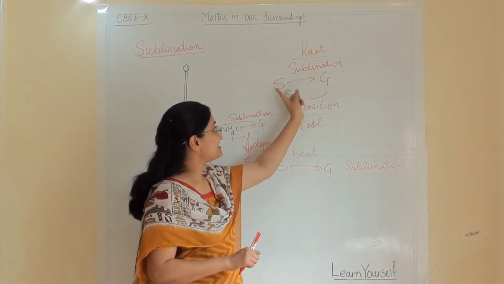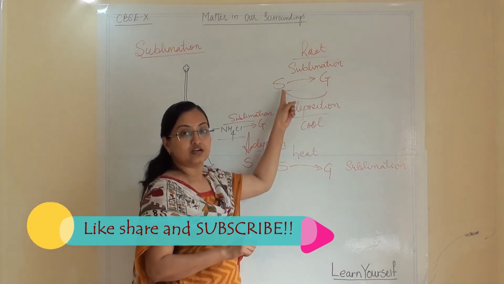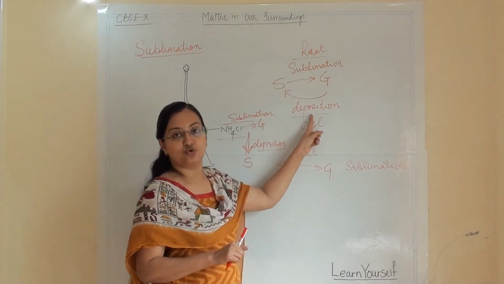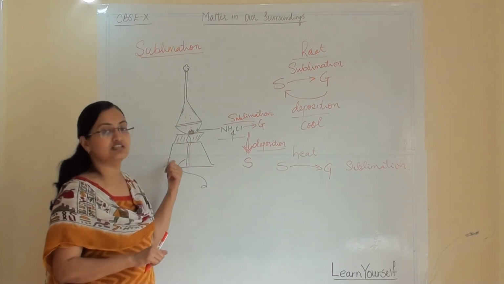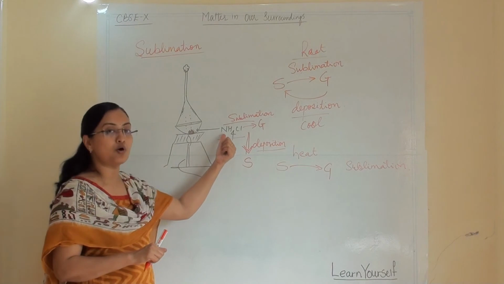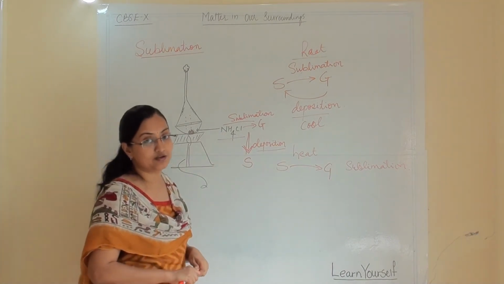While becoming gas, this process is known as sublimation, and when the gaseous state converts again into solid state, that is known as deposition. So both these phenomena we can see in this activity with the help of a sublimable substance only, and that is ammonium chloride.